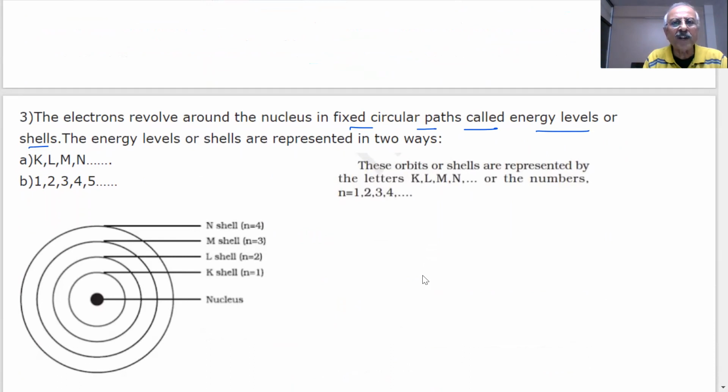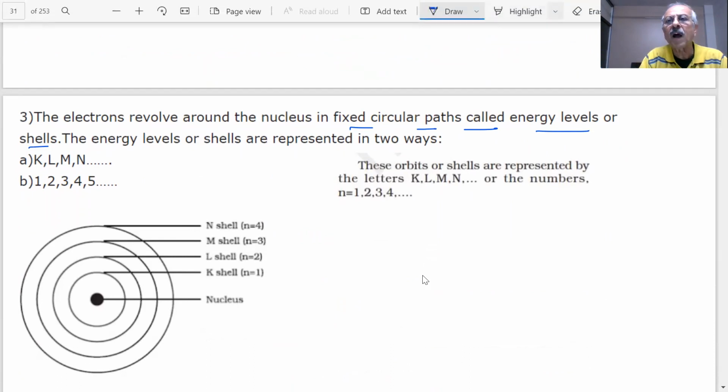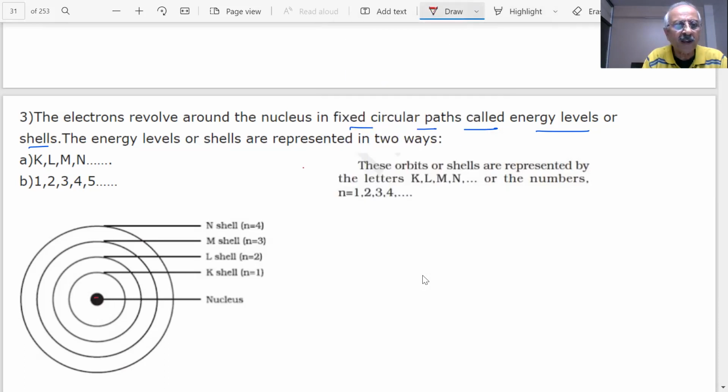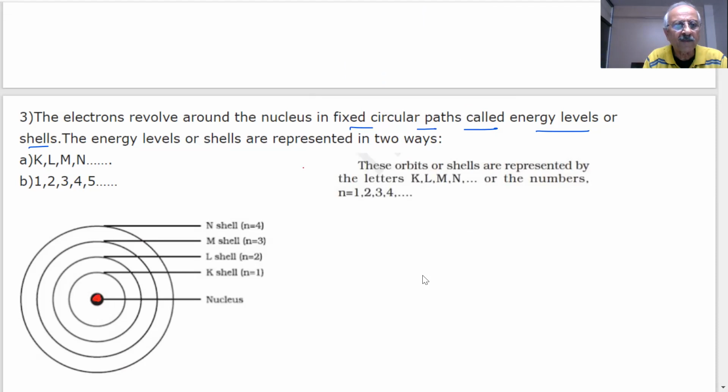This is my nucleus, students. You have a nucleus, students. This is my nucleus. Okay? The nucleus contains protons and neutrons.